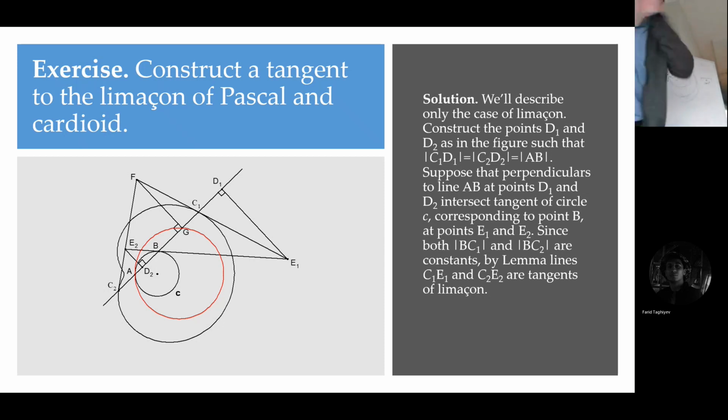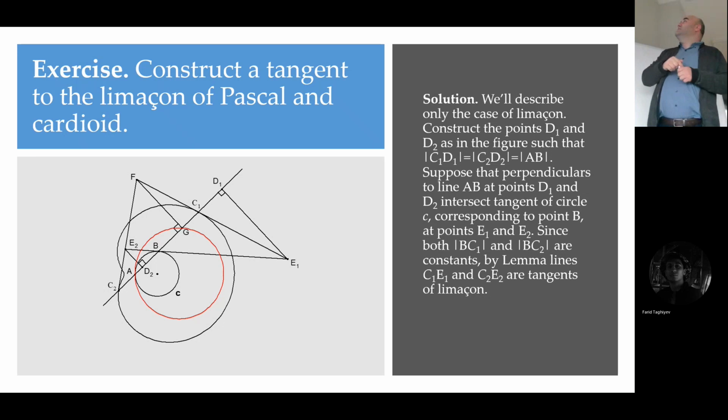Imagine this tangent was not here. I have AB. I also have C1 because this limaçon is already here. I extend it to C1D1 to this length, and from here I draw the perpendicular and the tangent line of this circle. This gives me the point E1. When I join E1 with C1, I get that tangent line. So it gives us a recipe.